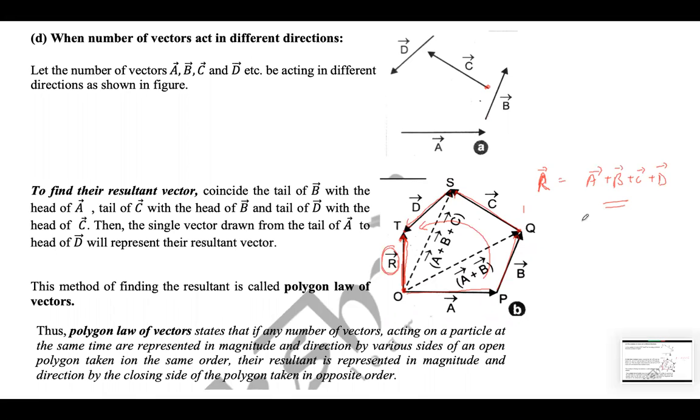So this is basically known as the polygon law of vectors, because more than two vectors are involved here.